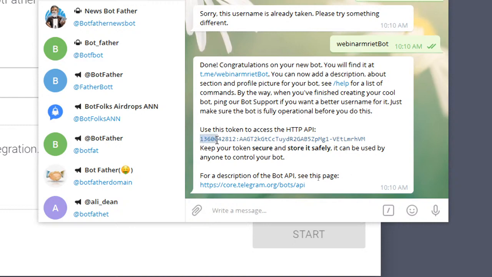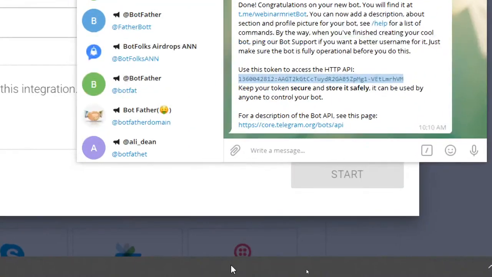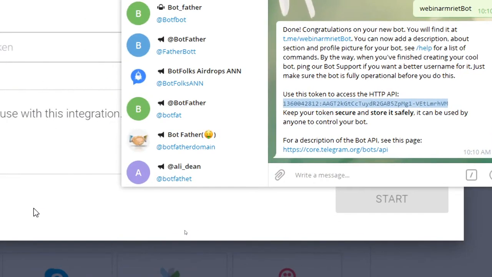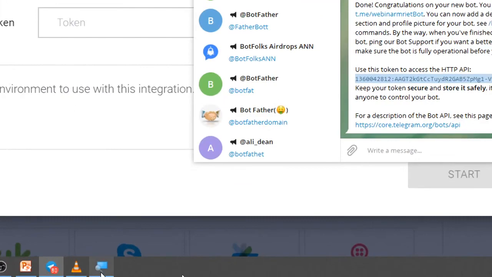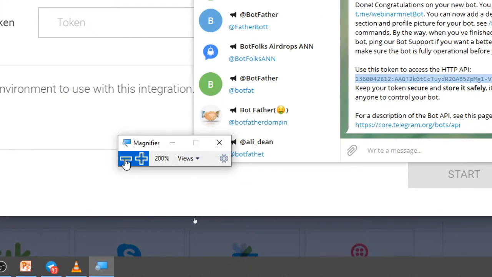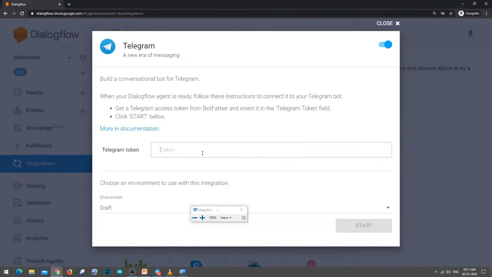So this is a token which is needed. So when the bot is created, then immediately the Telegram token will be displayed. So we have to configure this Telegram token in the Google Cloud API. So let me do that. So here I have to paste the Telegram token.